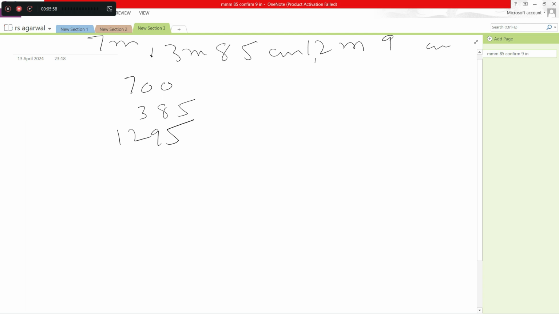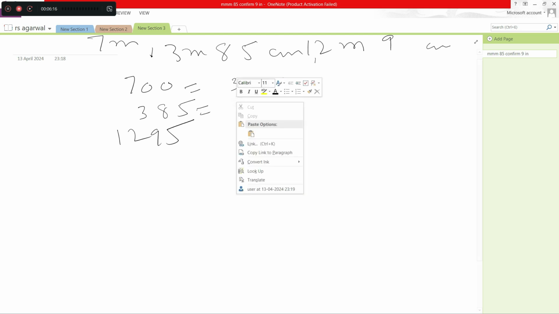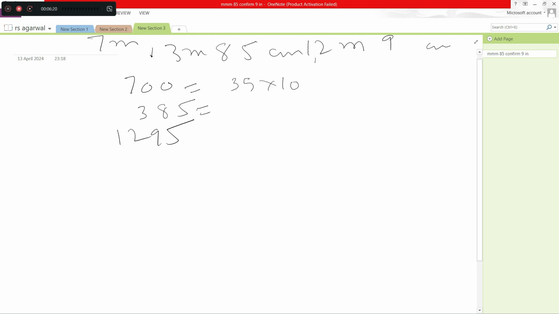700 equal to 35 into 20, 385 equal to 35 into 11, 1295 equal to 35 into 37 here.